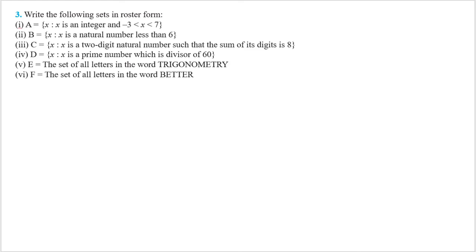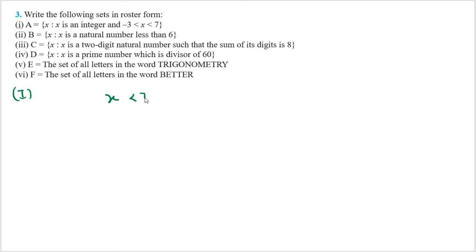Now we are going to solve question number 3. What is given in question number 3? Write the following sets in roster form. Children, I had explained how to represent in roster form. So let's start with the first part. A is equal to x such that x is an integer and x lies between minus 3 and 7.